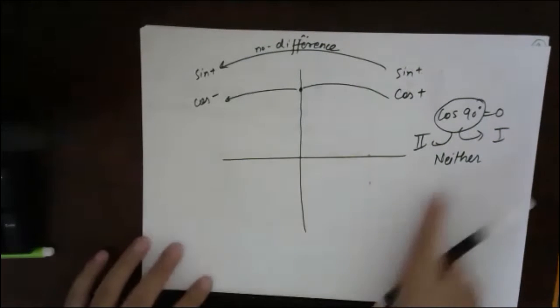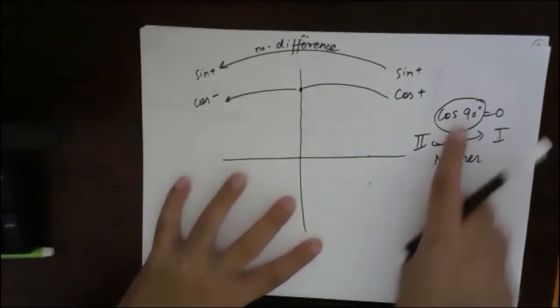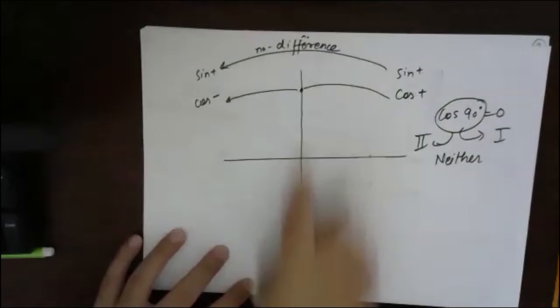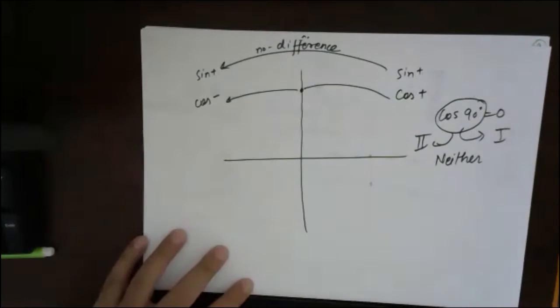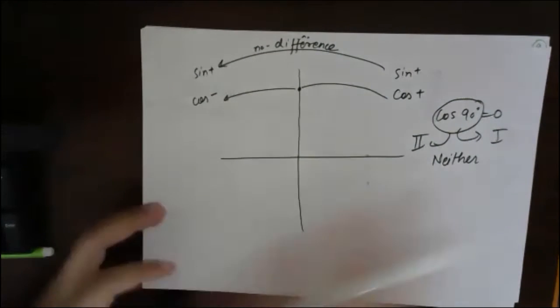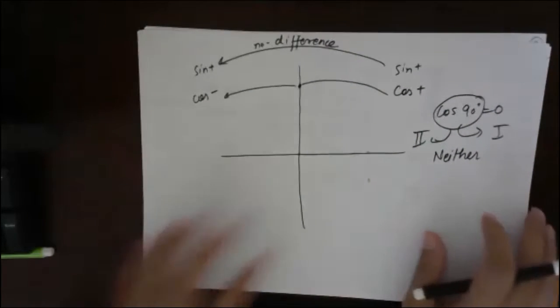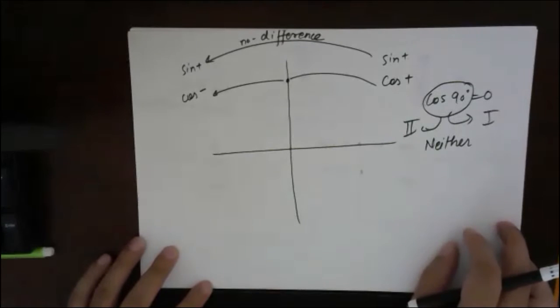So we won't say it belongs to the first quadrant. Nobody in maths will ask you whether cos 90 is in the first quadrant, the second quadrant, or neither. Cos 90 is on the line. These kinds of questions are very tricky and ambiguous. There is no correct or wrong answer. Everybody understood? Fine.